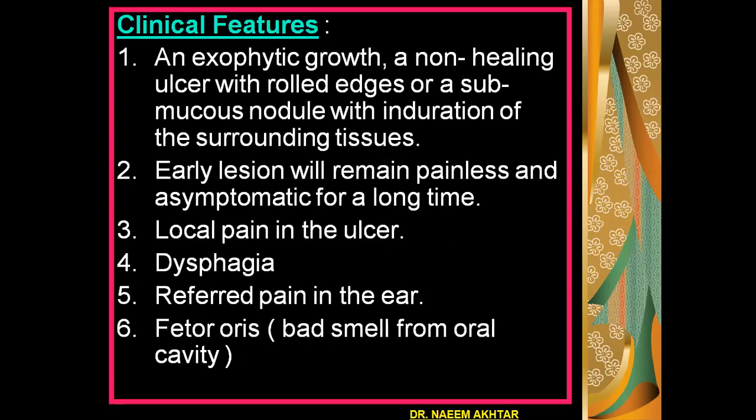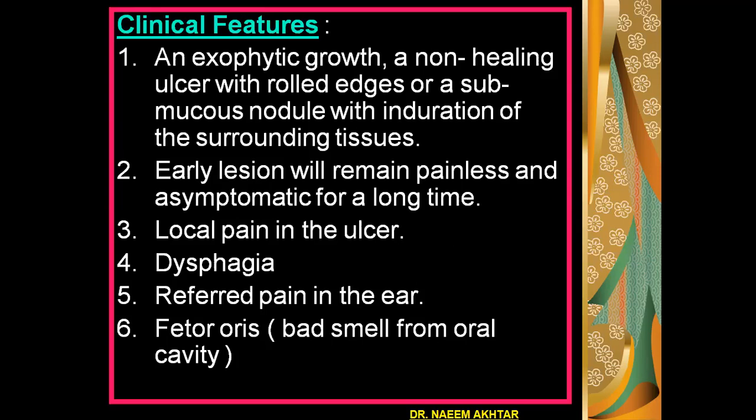Clinical features of oral tongue cancer. An exophytic growth, a non-healing ulcer with rolled edges, or a submucous nodule with induration of the surrounding tissues. This is the most common presentation. If the lesion is early, it may remain painless and asymptomatic for a long time.